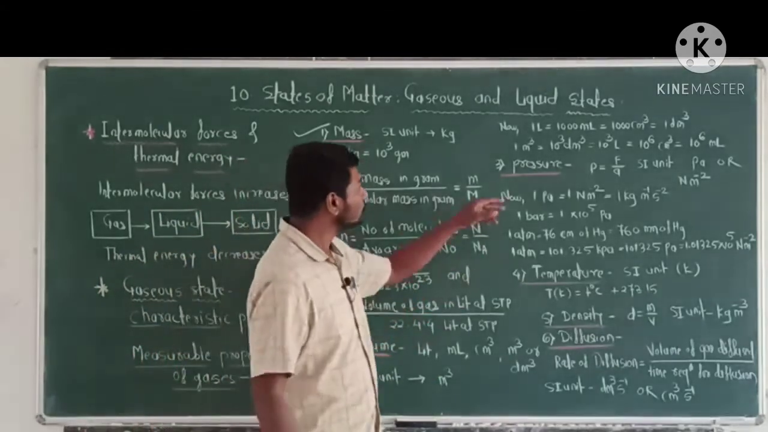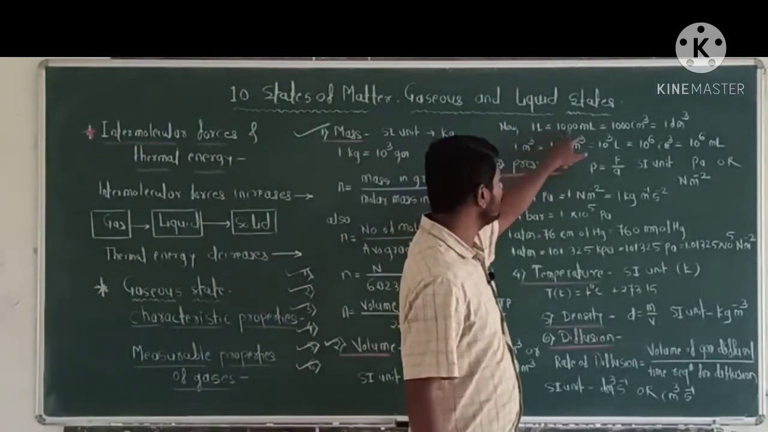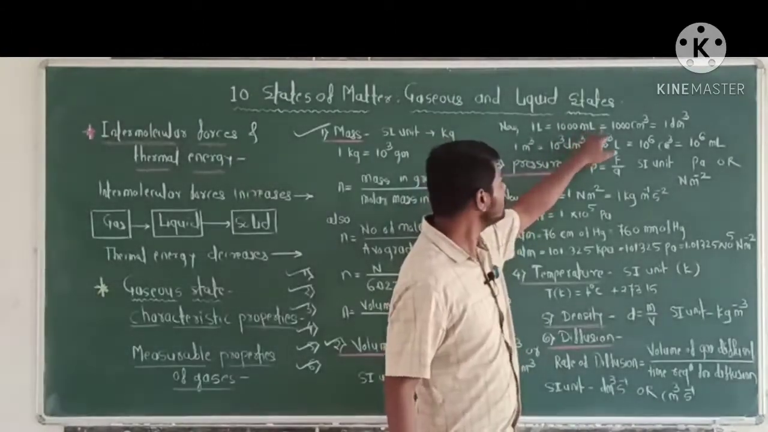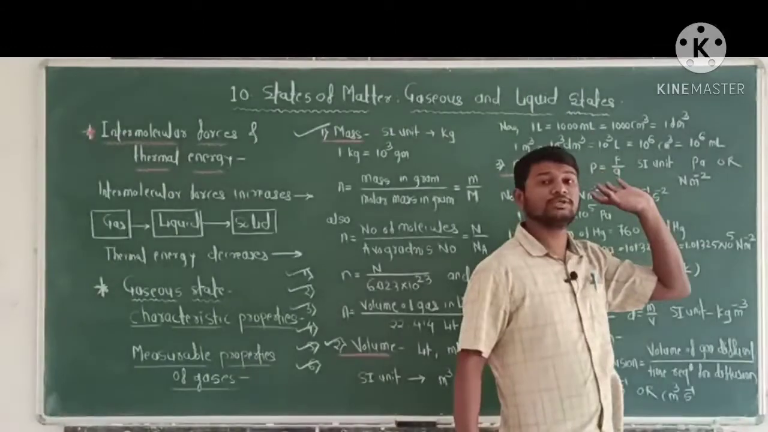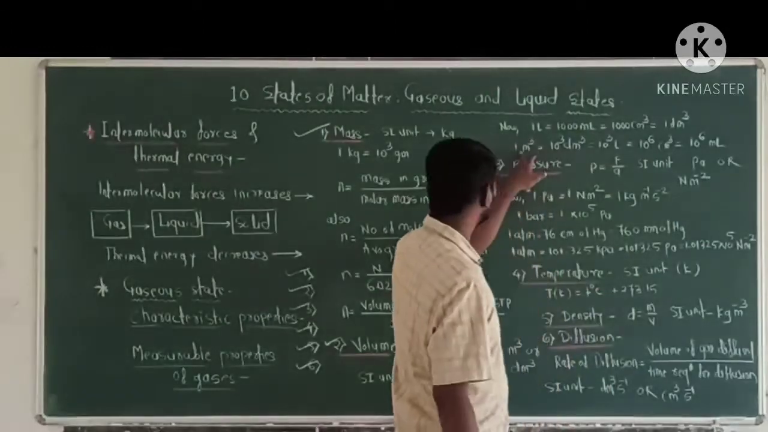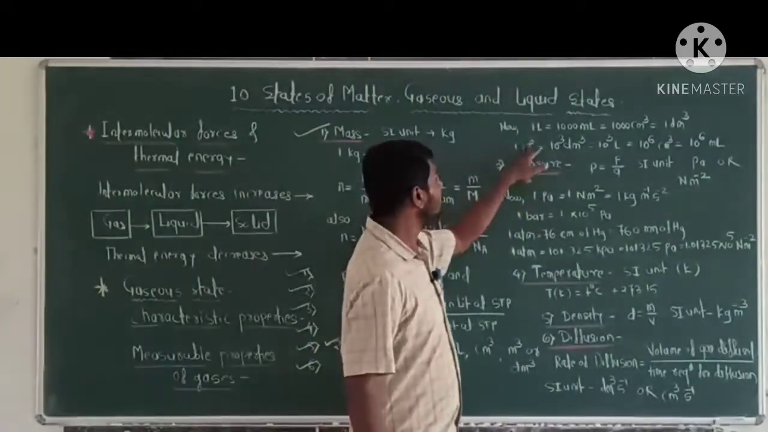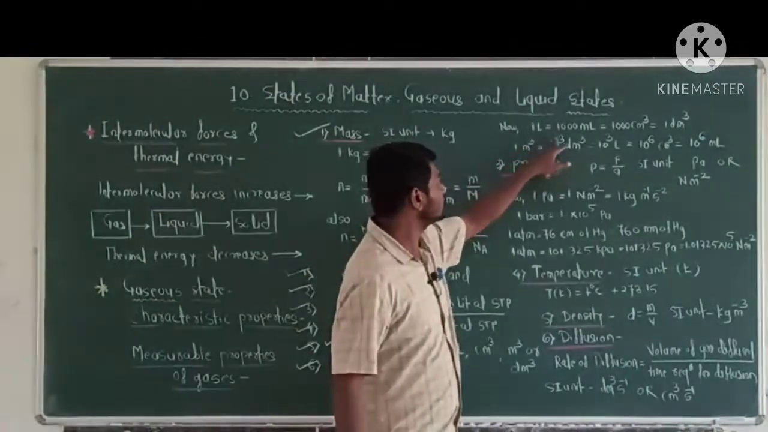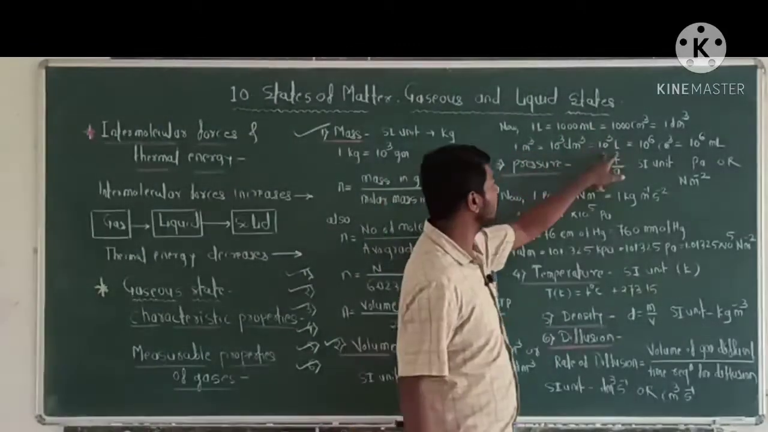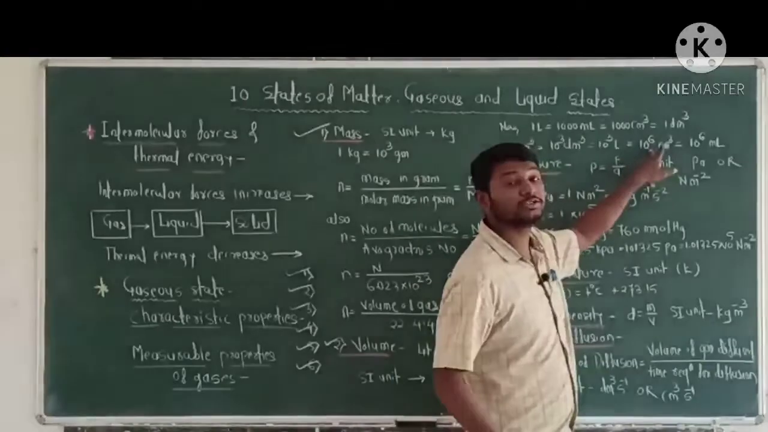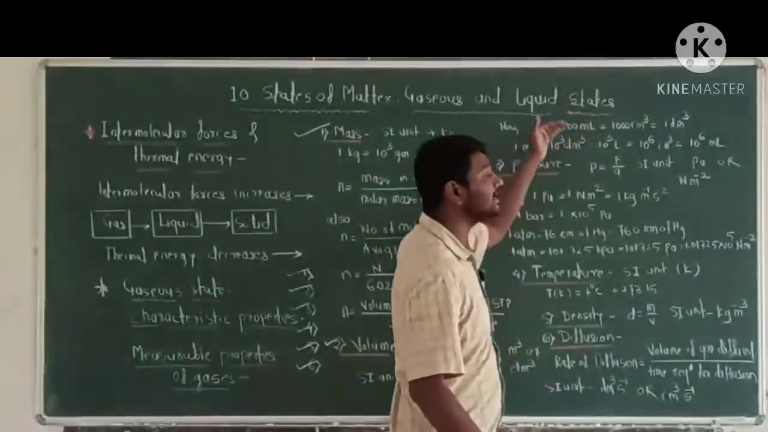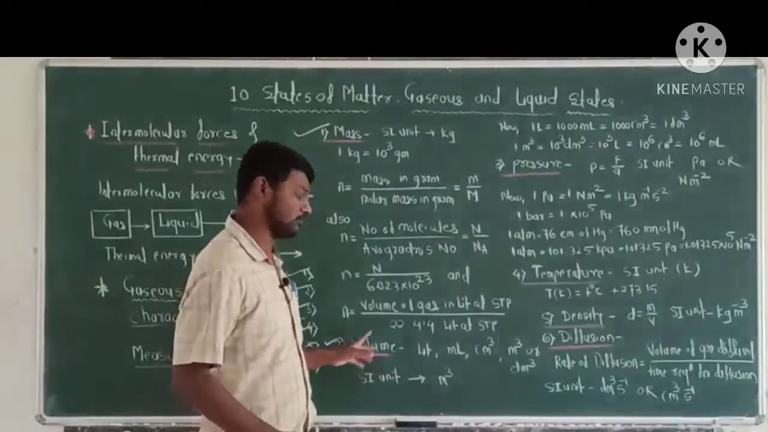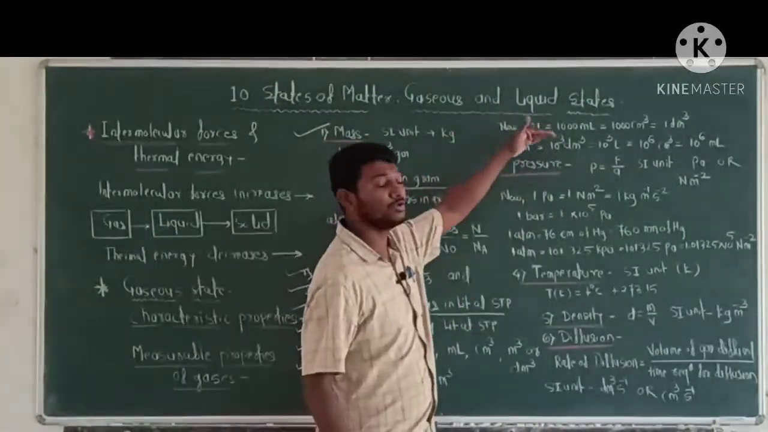Now 1 liter is equal to 1000 milliliter is equal to 1000 centimeter cube is equal to 1 decimeter cube. Also 1 meter cube is equal to 10 raised to 3 decimeter cube is equal to 10 raised to 3 liter is equal to 10 raised to 6 centimeter cube is equal to 10 raised to 6 ml. These are the interconversions of units of volume.